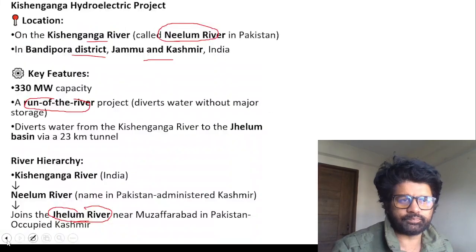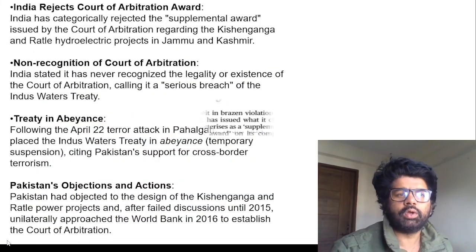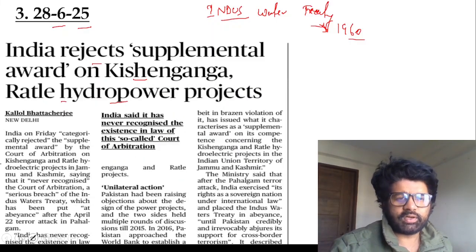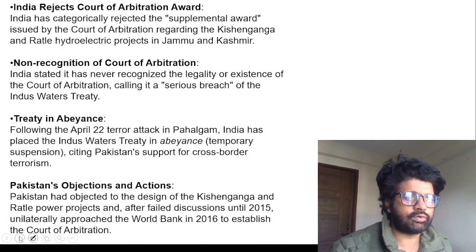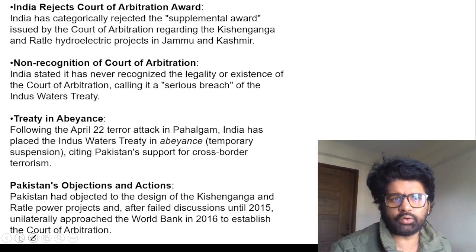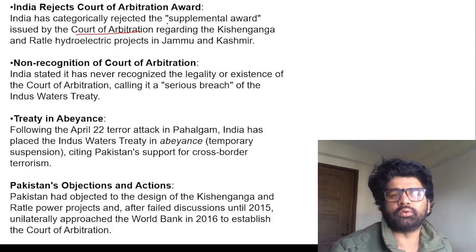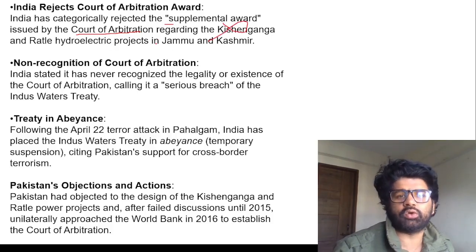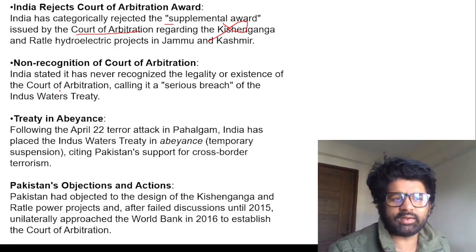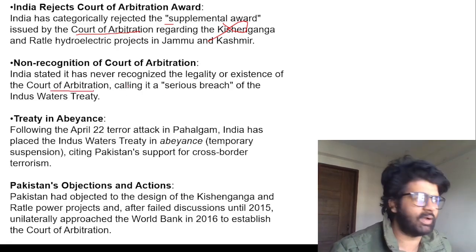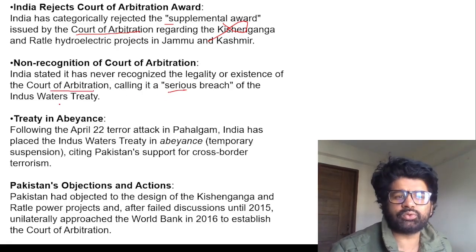Now let's focus on what the issue is. Pakistan is finding some issue with Kishan Ganga and Ratle, although we are not changing the top flow of the river much. Because of the hue and cry, a court of arbitration was created by the World Bank. And India is like, no, no, no. We reject any award given by the court of arbitration, and we don't recognize this court of arbitration created by the World Bank. And this is a serious breach of the Indus Water Treaty.